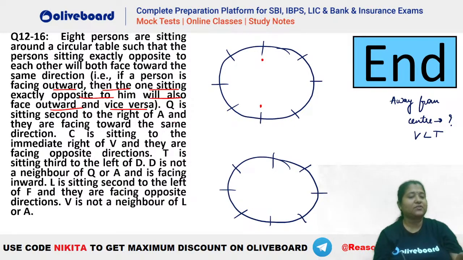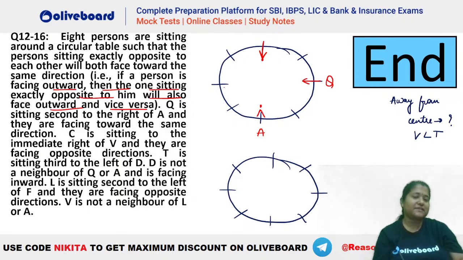Now Q is second to the right of A and they are facing towards the same direction. So let's take the case, let's say Q is second to the right of A. Let's say this is your A and he is facing towards the center. So that means this person also will be facing towards the center. So Q will be this person here, and Q and A are facing the same direction.